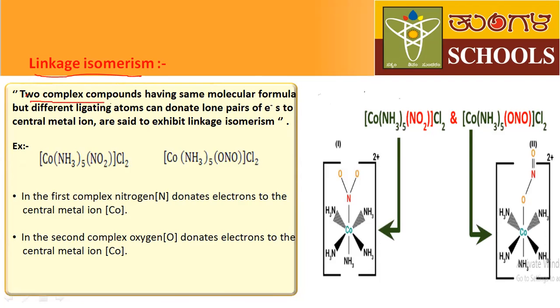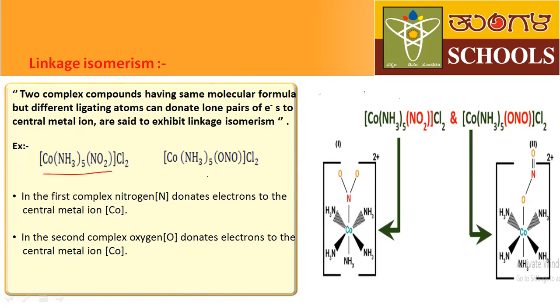Two complex compounds have the same molecular formula, but different ligating atoms donate lone pair of electrons to the central metal ion. This is very important. Both compounds have the same molecular formula, but in each compound different ligands donate the lone pair of electrons to the central metal atom. Here, for example, there are two compounds.